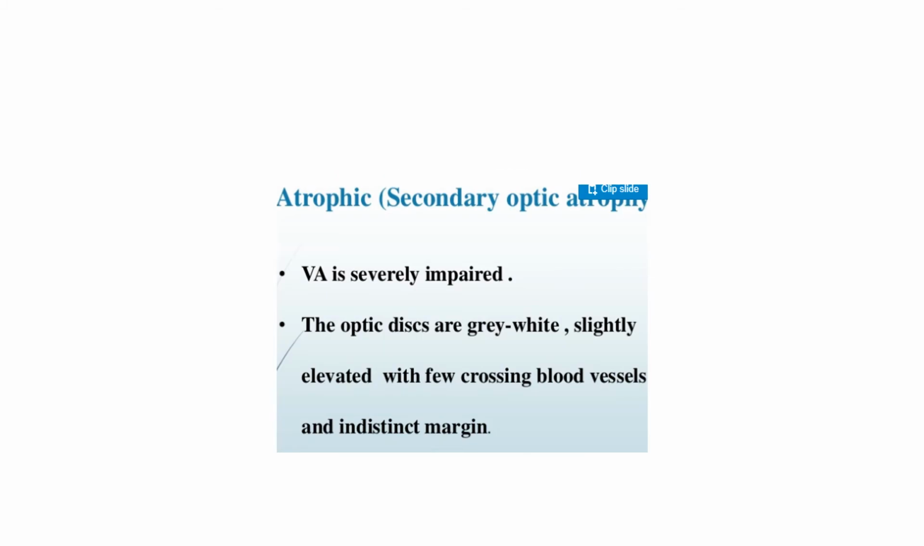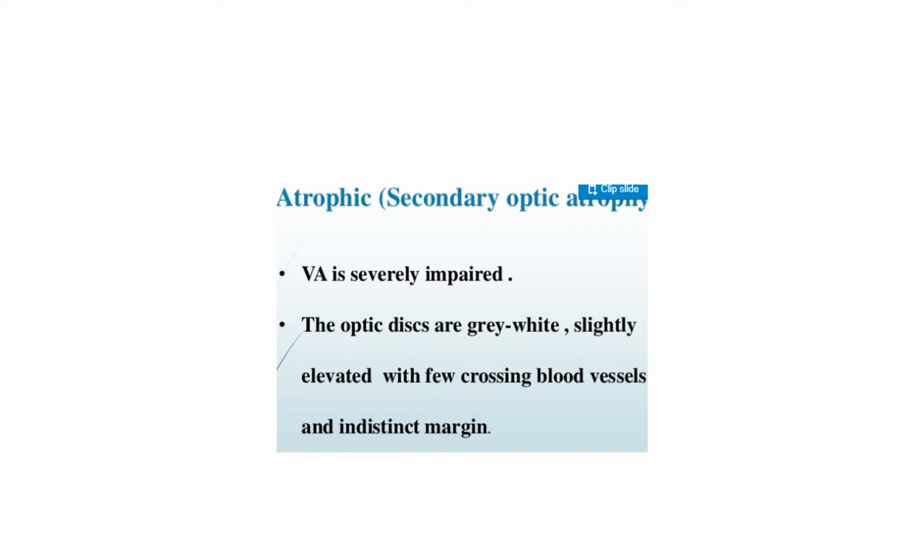The fourth stage is the atrophic stage, also called secondary optic atrophy because this optic atrophy sets in because of the presence of papilledema. So it is secondary to papilledema. This is called secondary optic atrophy. Here the visual acuity is severely impaired. There will be RAPD, Marcus Gunn pupil.